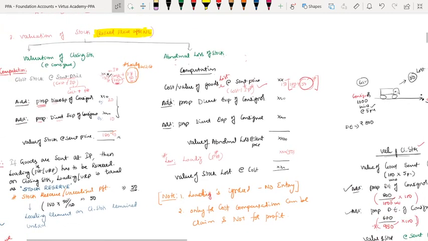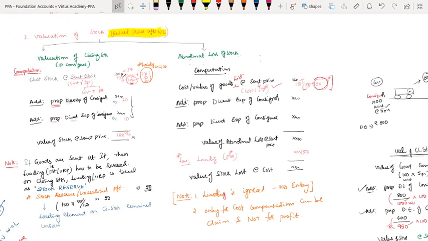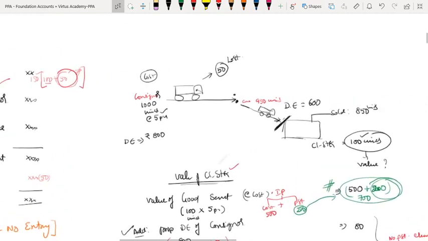Now, those who are online, can you respond? Closing stock means in which place it will be? Consignee. Therefore, whatever the consignor has incurred to purchase the goods is the cost of goods. Plus, since it has reached the consignee, and the consignor would have incurred direct expenses, the consignee also might have incurred direct expenses. If not, ignore. If he incurred direct expenses, that also will come in the calculation.